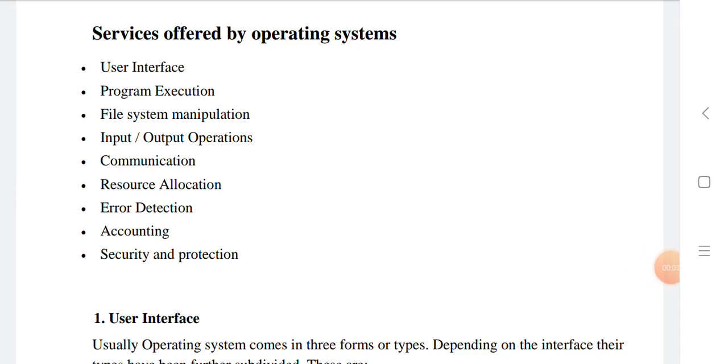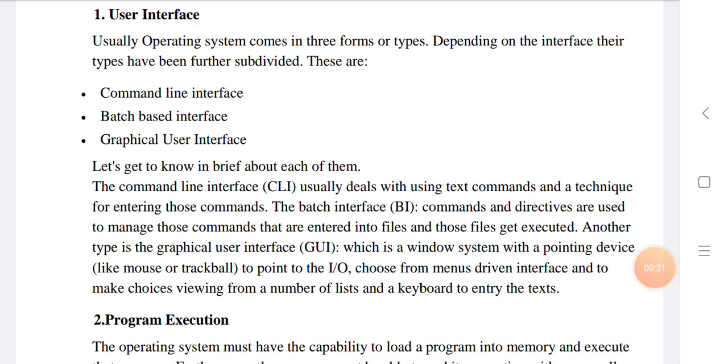Hello friends, today we are going to see services offered by operating systems. There are lots of services provided by an operating system. Some of them are user interface, program execution, file system manipulation, input output operations, communications, resource allocation, error detection, accounting, and security and protection. Now let's see the services one by one in detail.